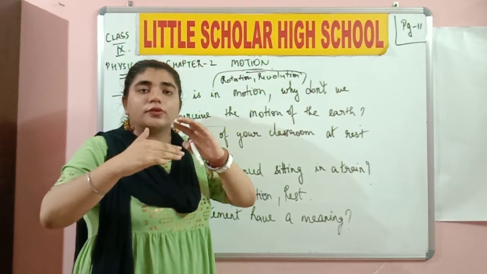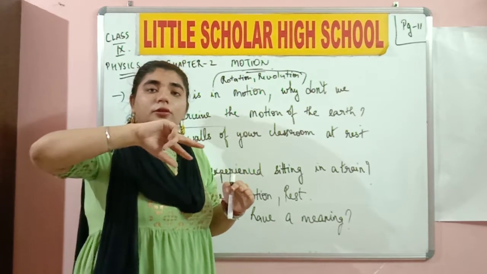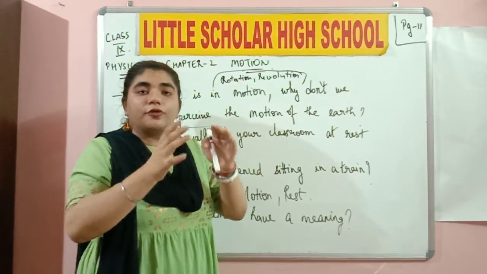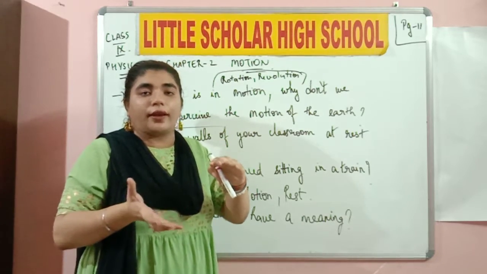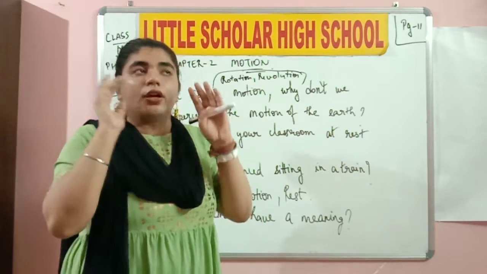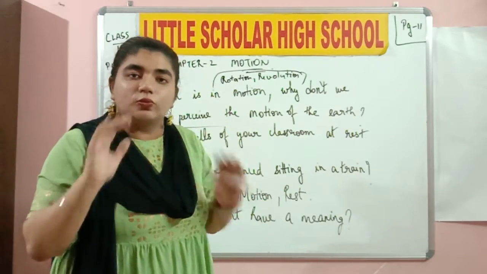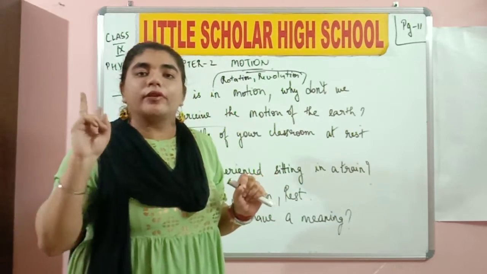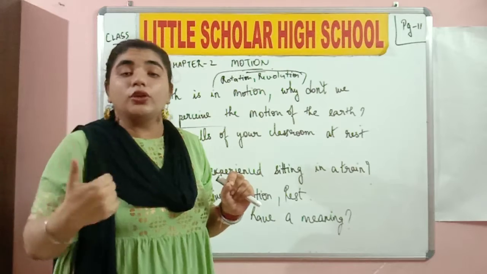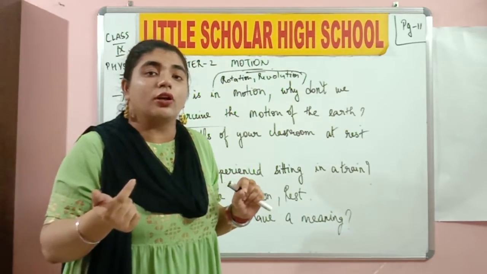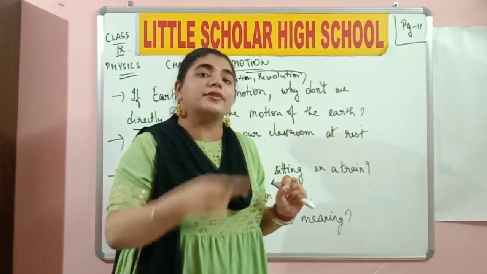Because of the movement, the other part comes into the daylight, and definitely the first half is going to be in night time. It's only because of the movement of the earth that this is all happening. So this theory that the earth is moving is completely proved, that the earth moves. It is having two movements. But why are you not feeling that movement or feeling the spinning of the earth? It is because the earth is moving at a steady speed.